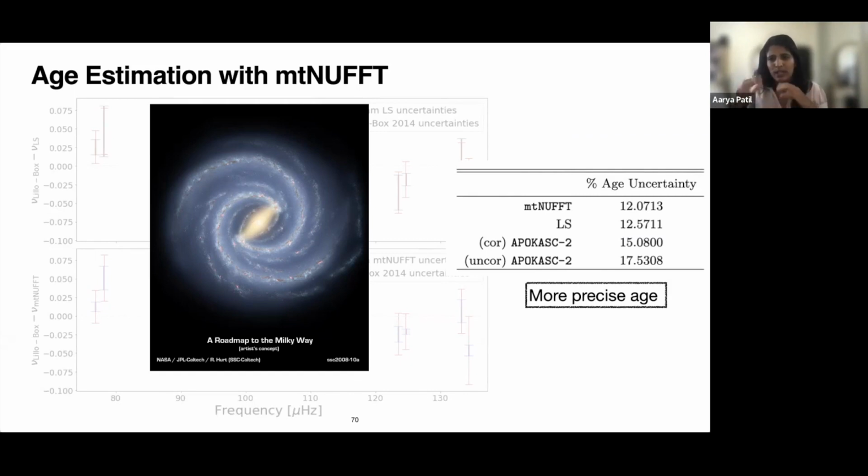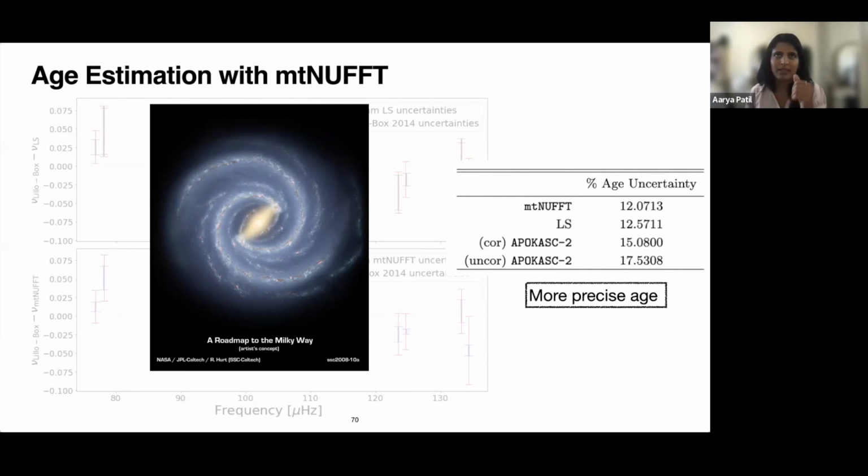If you just use a simple scaling relation, you can look at the factors of delta nu, nu max and T effective. The problem is that the relative uncertainty of T effective dominates when you go to really precise delta nu and nu max estimates. And that dominating factor makes it so that even though you have significant reduction in delta nu and nu max, your mass and age don't reduce in proportion.